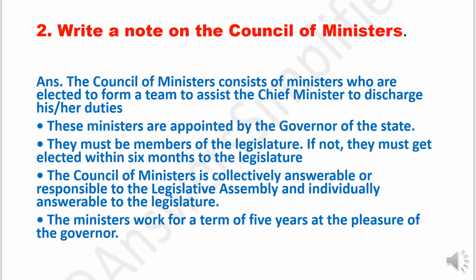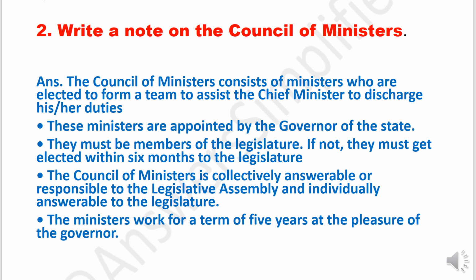Question number 2. Write a note on the Council of Ministers. Answer. The Council of Ministers consists of ministers who are elected to form a team to assist the Chief Minister to discharge his or her duties. These ministers are appointed by the governor of the state. They must be members of the legislature. If not, they must get elected within 6 months to the legislature.